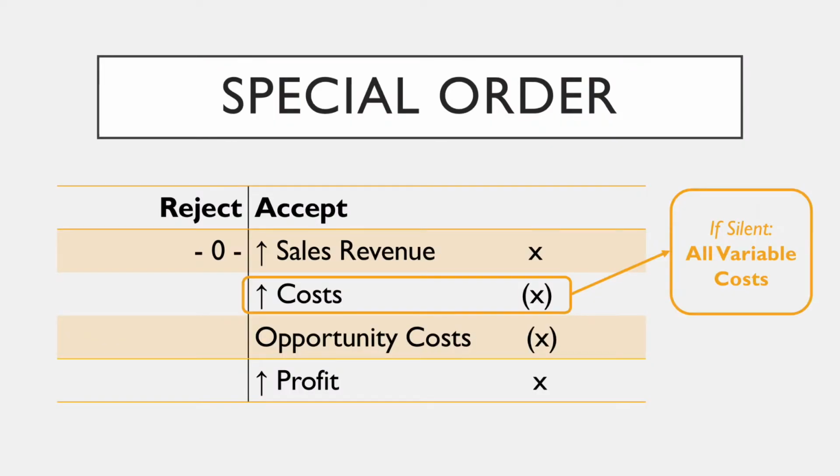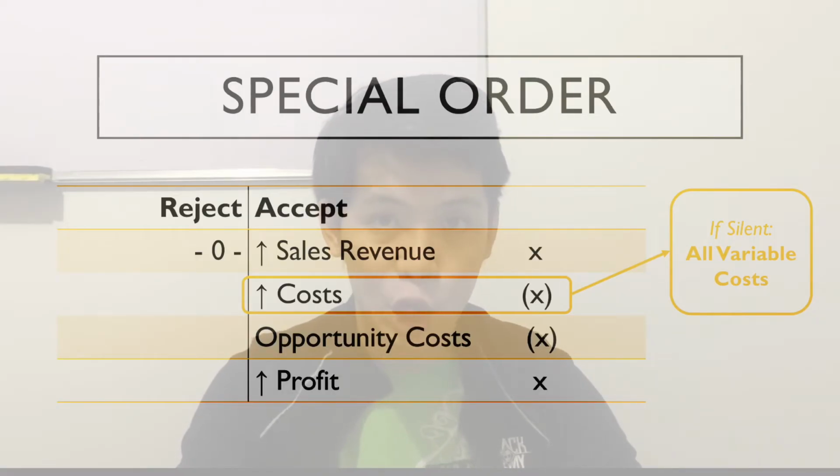If the incremental effect is a profit, then financially speaking, it would be best to accept the order. But if the incremental effect is a loss, then financially speaking, it would be better if we're going to reject the order. What about the incremental cost? What is this incremental cost? If the case is silent, the presumption is that all variable costs, both manufacturing and selling and administrative, would be considered incremental.